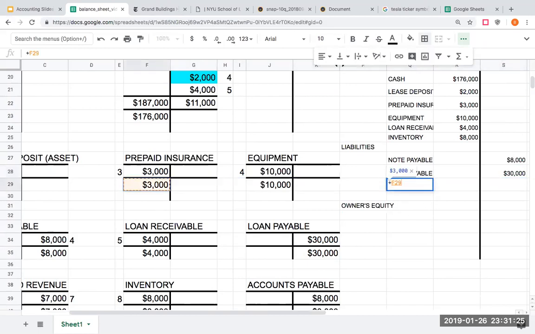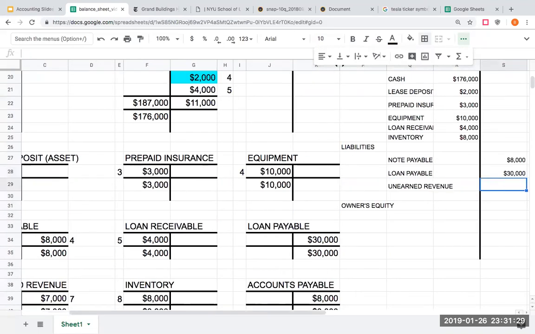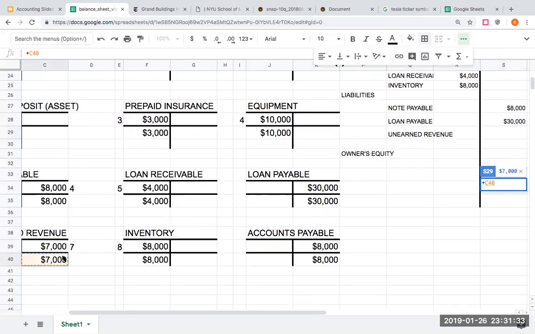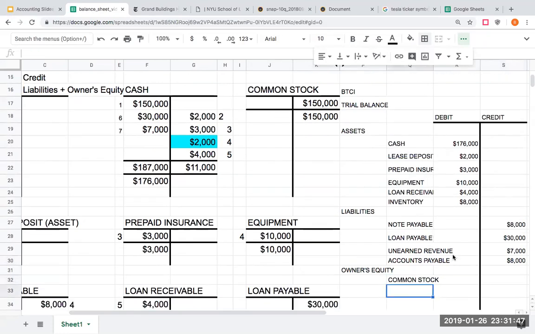My unearned revenue is 7,000. And then my accounts payable is 8,000. Lastly, for my owner's equity, I'm going to have common stock of